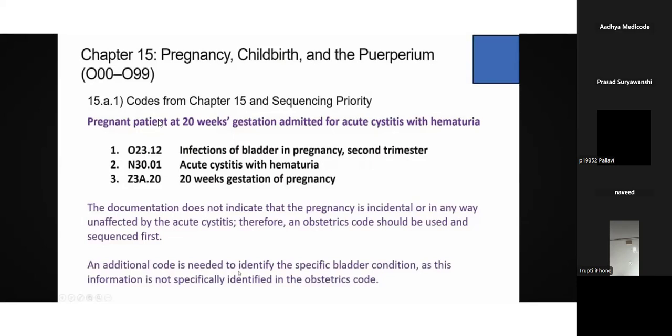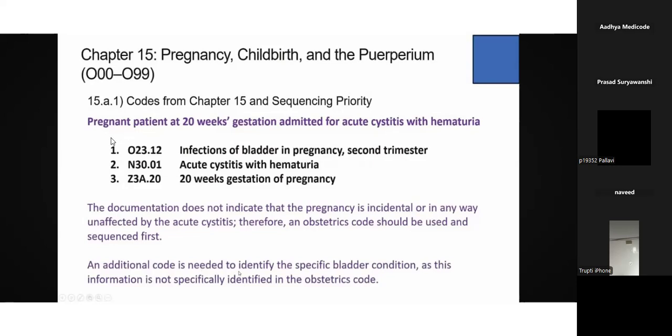They just told that the patient is a pregnant patient and she got admitted with acute cystitis with hematuria. As they didn't mention anything, we can take it as an affecting condition, and we can code the obstetrics code as the first diagnosis, and give the remaining as secondary diagnosis. They also didn't mention whether the pregnancy is an incidental one or a normal one, so we are considering it as a normal one.